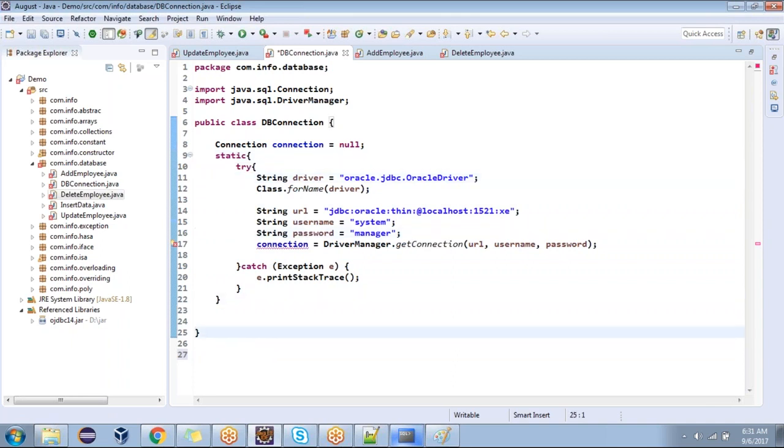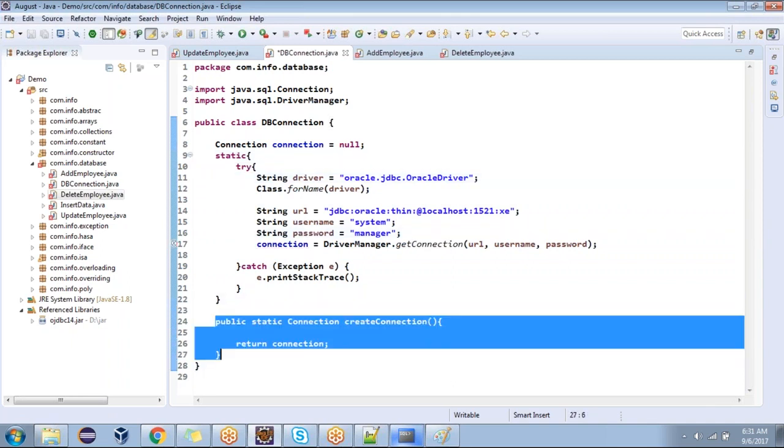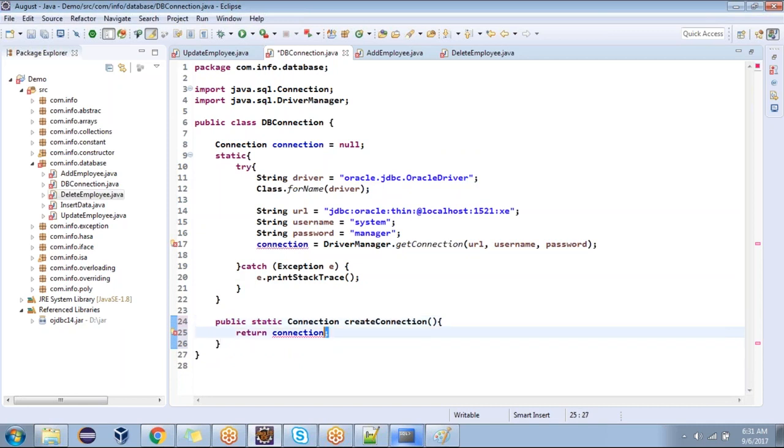But we will write one method here, create connection, which simply returns the connection. That's it. But where is the actual loading happening? In the static block. Create connection is compulsory, we require create connection. Is it clear now?